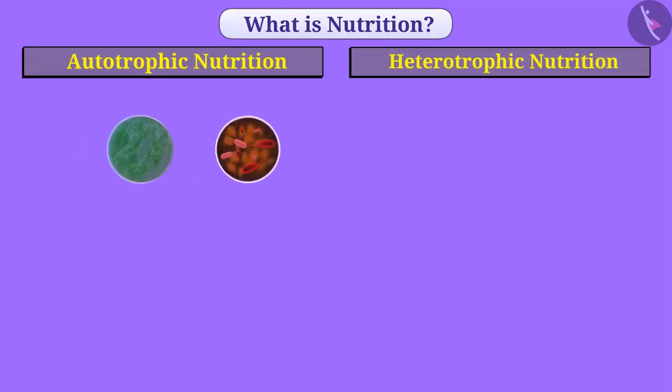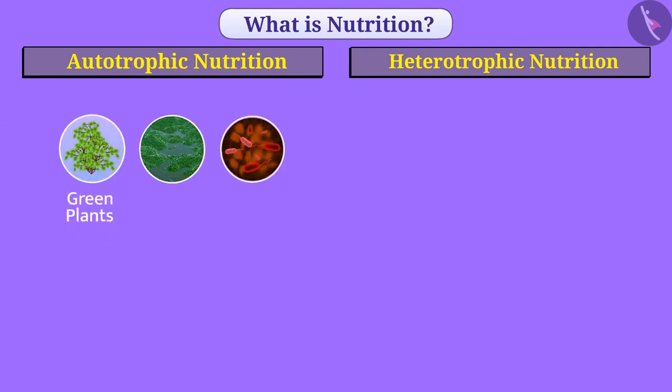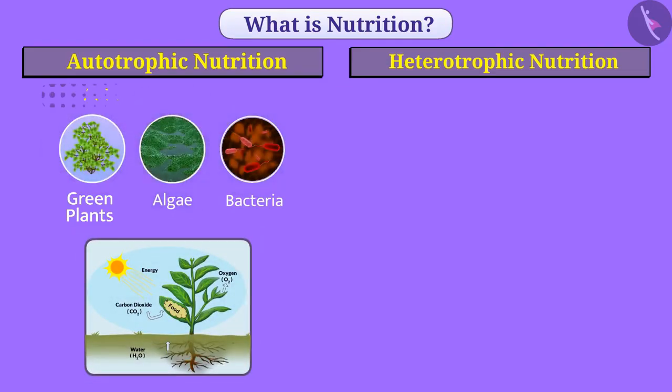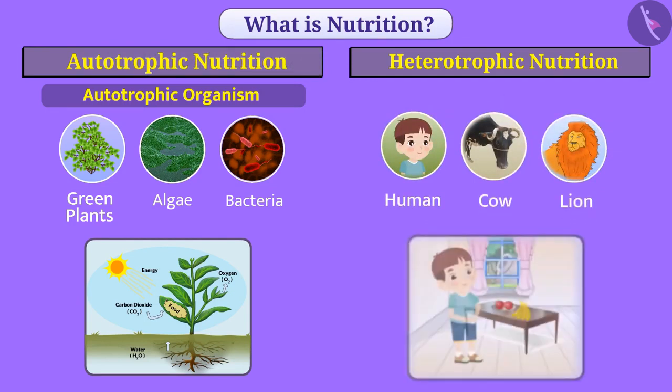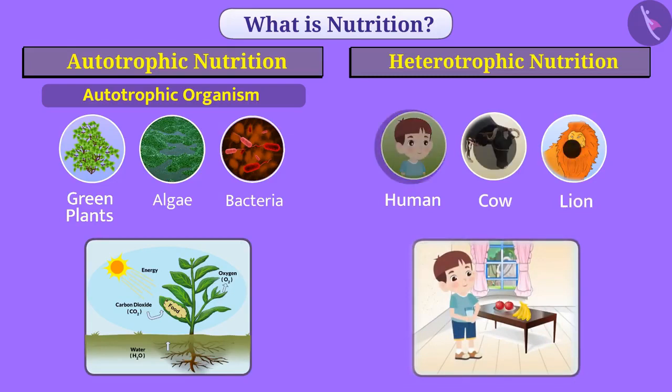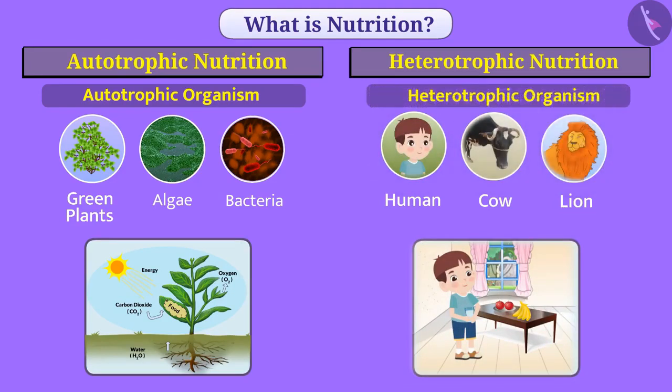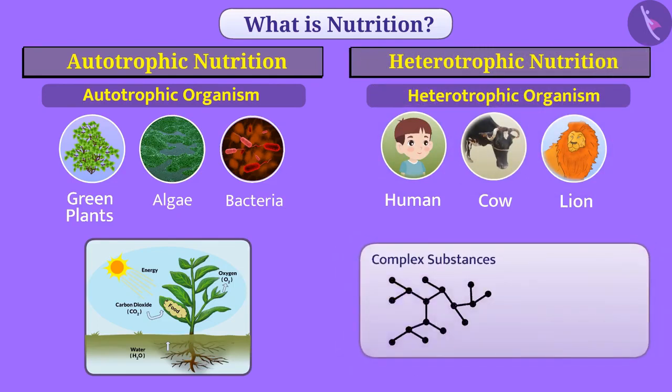In nature, there are many organisms such as green plants, algae, and some bacteria that make their own food. These are called autotrophic organisms, and their mode of nutrition is called autotrophic nutrition. Other organisms such as humans, cows, and lions depend on other organisms for their food. These are called heterotrophic organisms, and their mode of nutrition is called heterotrophic nutrition. They eat complex substances, and with the help of various biocatalyst enzymes, they break complex substances into simple substances and obtain their nutrition.